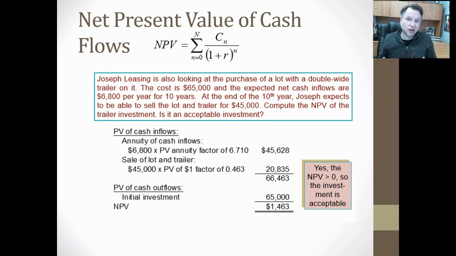Now, if it's really close, and these are all based on estimates, I might not do it. But if it's a positive number, I'm generally going to do the project when I use the net present value of cash method. So I hope that helps explain that. And I hope that helps you understand the time value of money better.